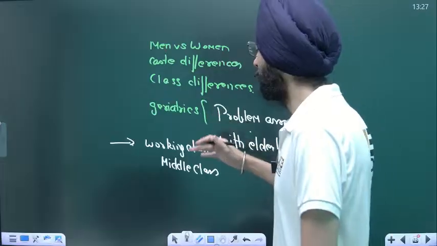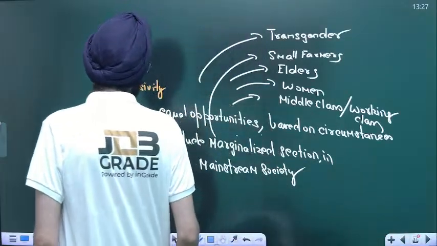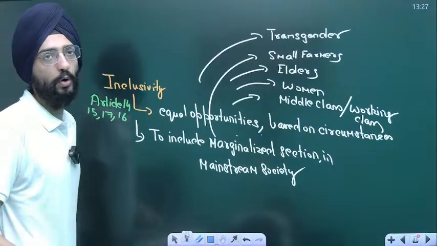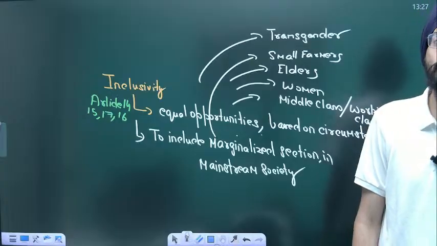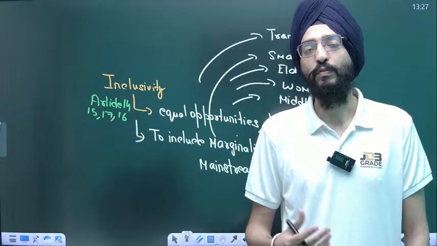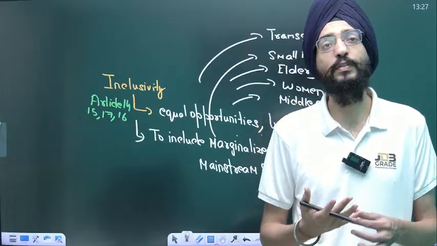These are certain things. Again, what you need is inclusivity. You need to include all those sections of society that have been deprived of basic levels of opportunities in our country. Women, children, transgenders, elderly people, all these need to be included.